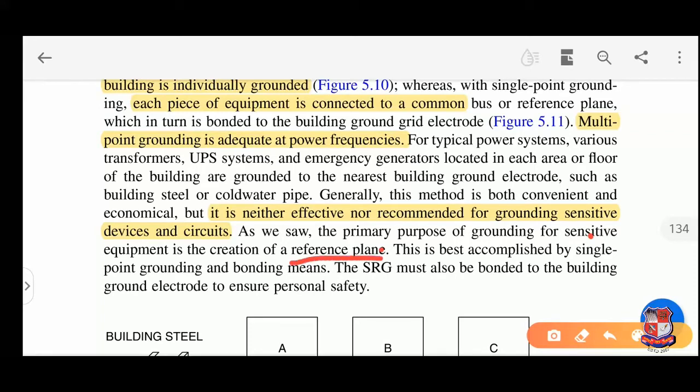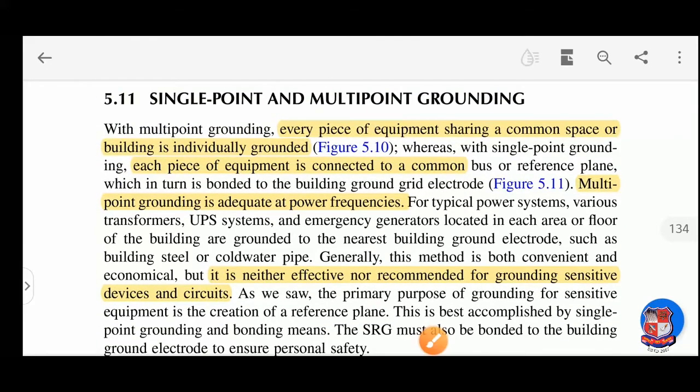So sensitive equipment is connected on the single point. Okay, single point grounding, not a multi-point grounding. So the conclusion is that if your equipment is sensitive, then you can just go for the single point, and